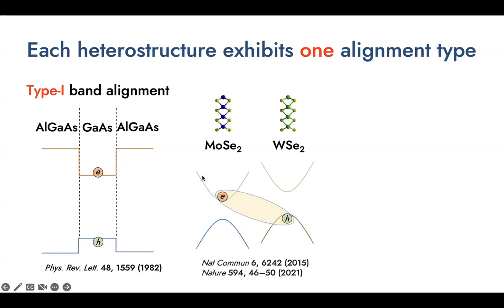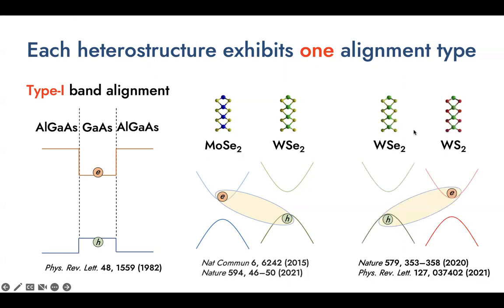Some of the recent examples include the Van der Waals heterostructures made by different two-dimensional materials. Here I show examples such as the MoSe2 and WS2 heterobilayer, or the WS2 and WSe2 heterobilayer. They both belong to type 2 band alignment, meaning that electrons and holes generated in these systems will relax to two different layers. They bound together to form a new type of exciton called the interlayer exciton, which was recently studied a lot and has been shown to be an interesting probe of many interesting states in the systems.